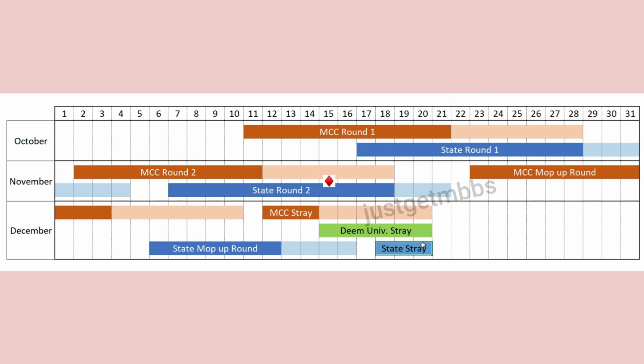So round 1, round 2, mop-up round and stray vacancy round. So understand this overlap, understand these intricacies, because there will be a lot of confusion going on, I tell you, right? You can already see that there is a lot of overlap. So what I'm suggesting is be clear with your options, be clear with what exactly you want, right? Don't try to jump here, jump there. Don't get stressed out if one day you miss here and miss there. If you get a good college, just try to stay there.